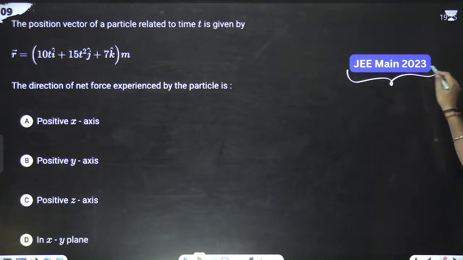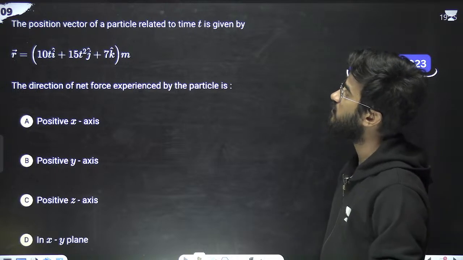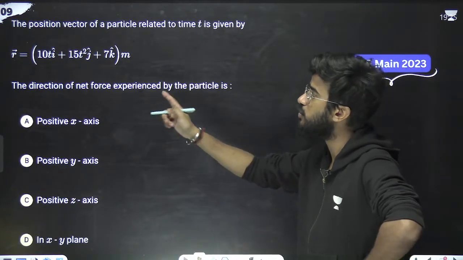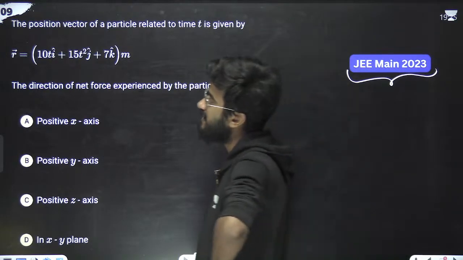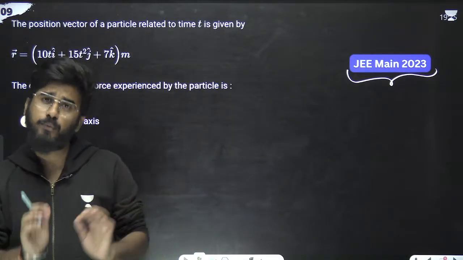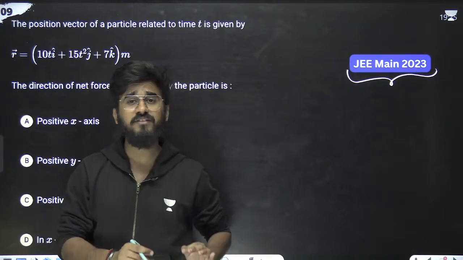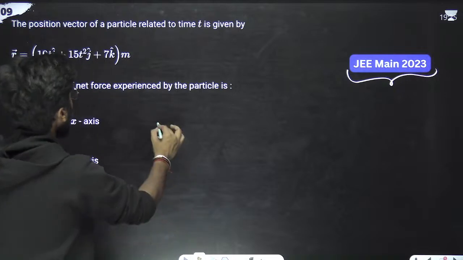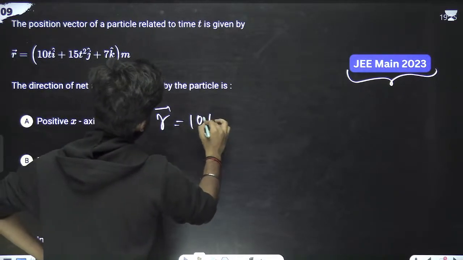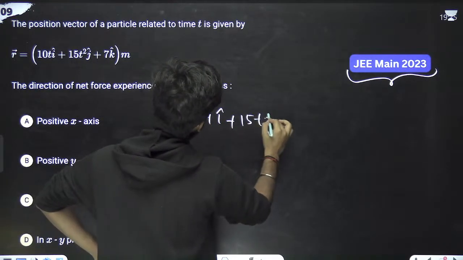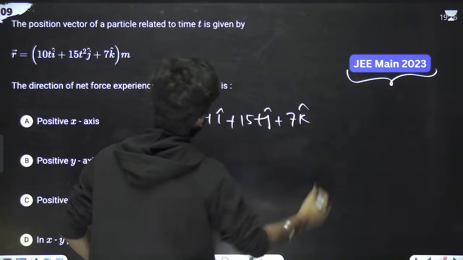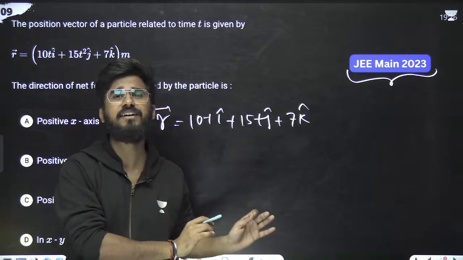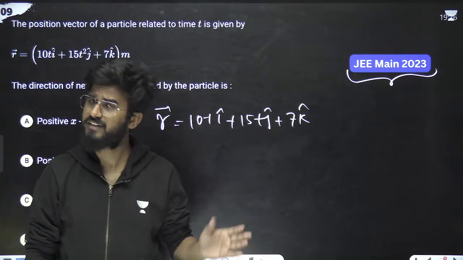Next question is from JEE 2023. What the question is saying, the position vector of a particle related to the time is given by this. We have been given the position vector, the direction of net force experienced by the particle is. What is the direction of net force? So if we have given the position vector, we can convert the position vector into the velocity as well as acceleration. So if we have r is equals to 10 t i cap plus 15 t square j cap plus 7 k cap. This is the position vector.